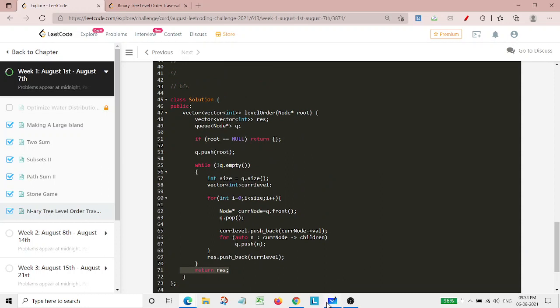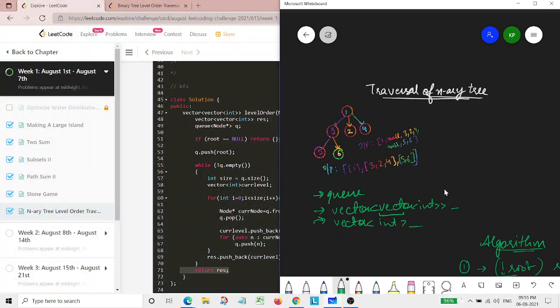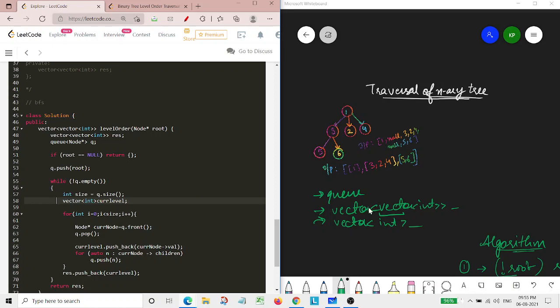Now, if we dry run our code, then say we take this example only. So how will this be working? We dry run by taking this code also.